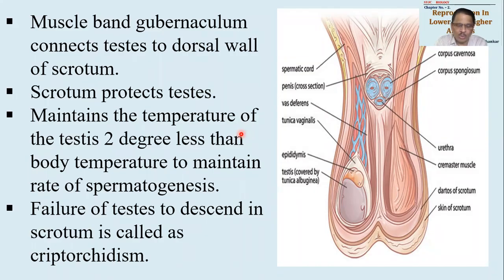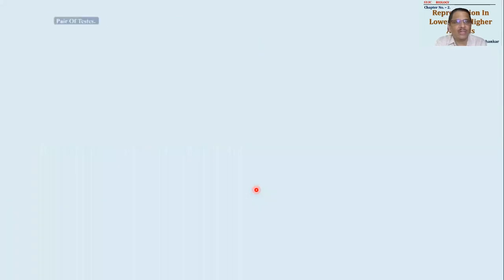If they are there in the body and if they have not descended down, then a minor surgery is done, and because of surgery the testes are brought into the scrotum very well and kept in the scrotum very well. Okay, तो टेस्टिस का स्क्रोटम में रहना बहुत जरूरी है. अगर ये स्क्रोटम में नहीं रहेंगे तो स्पर्मेटोजेनेसिस के ऊपर असर पड़ेगा. फाइन, so remember this idea very well.